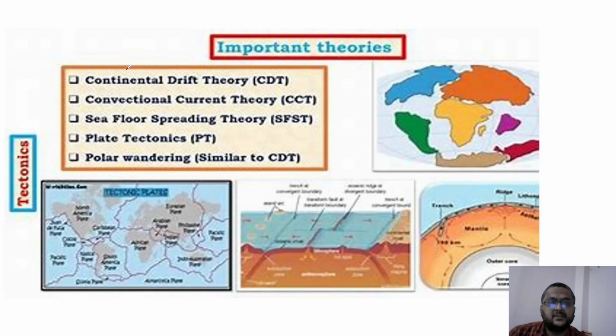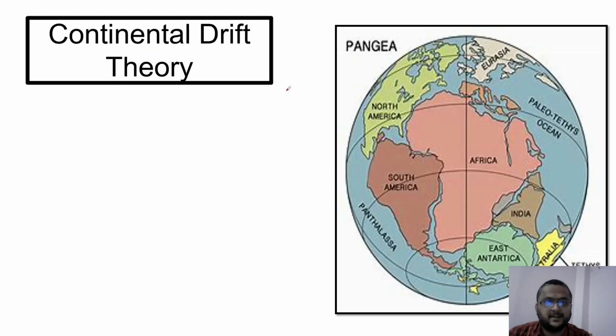For physical geography, in the geomorphology part, we have some theories which are very important. One is continental drift theory, also called CDT. Another is convectional current theory, which helps to understand continental drift theory. The next theory, given by Harry Hess, is sea floor spreading. Then we will see plate tectonic theory, and finally polar wandering theory, which is similar to continental drift theory. So let's begin with continental drift theory.